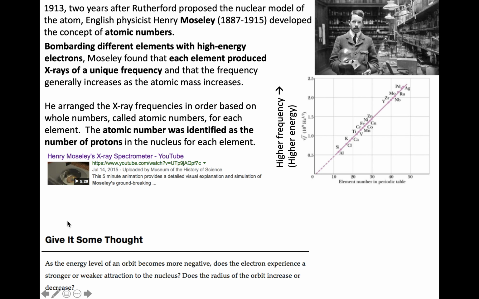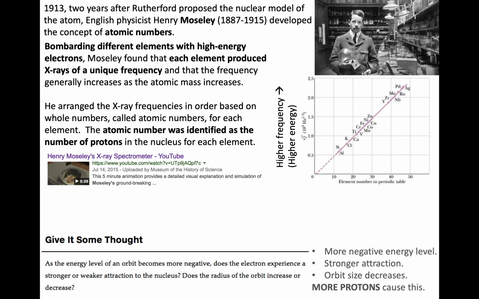There's this question within the e-text. As the energy of an orbit becomes more negative, does the electron experience a stronger or weaker attraction to the nucleus? Tell me about the radius. I'm going back to this because we want to again revisit the idea of potential energy. If I'm thinking about a more negative potential energy, I'm thinking of a stronger and stronger attraction. I'm thinking the orbit size decreases. What's causing this? More protons. So if Moseley is telling us something about atomic numbers, he's telling us something about the protons.